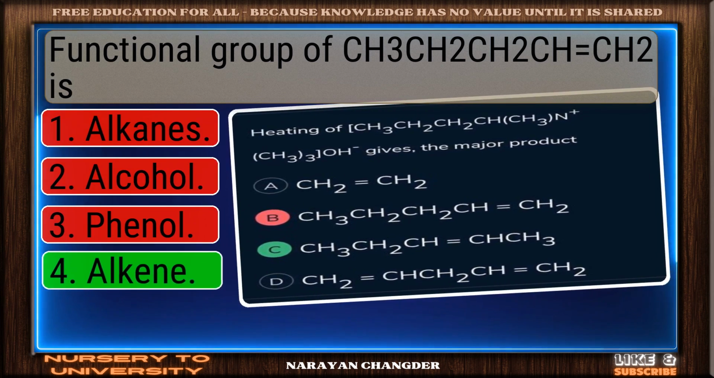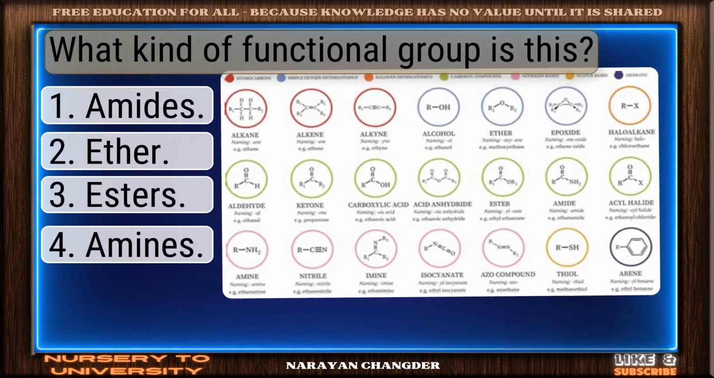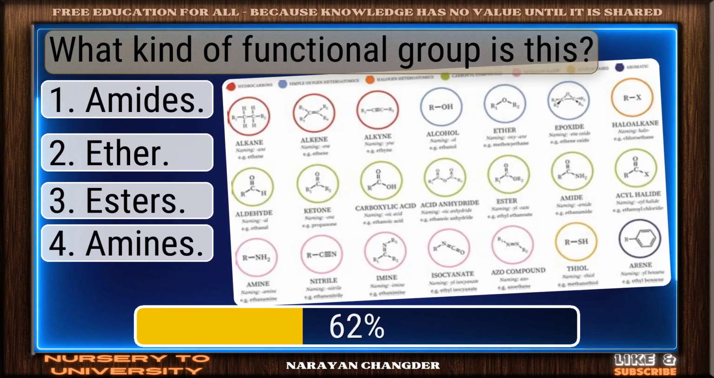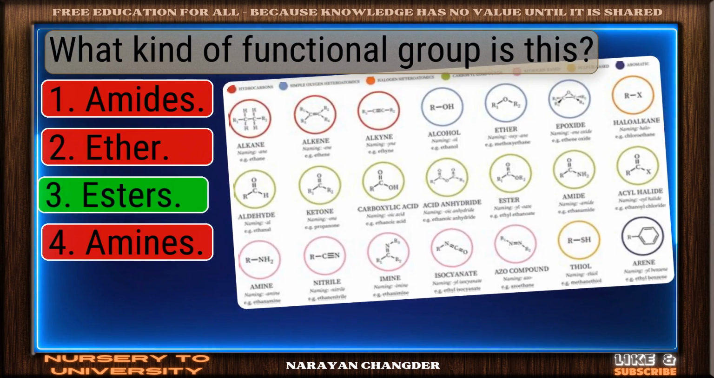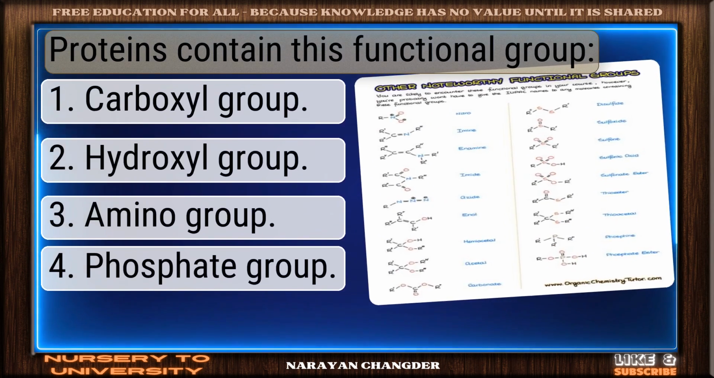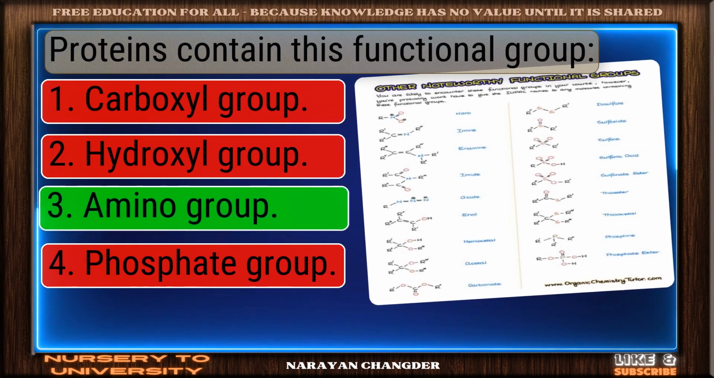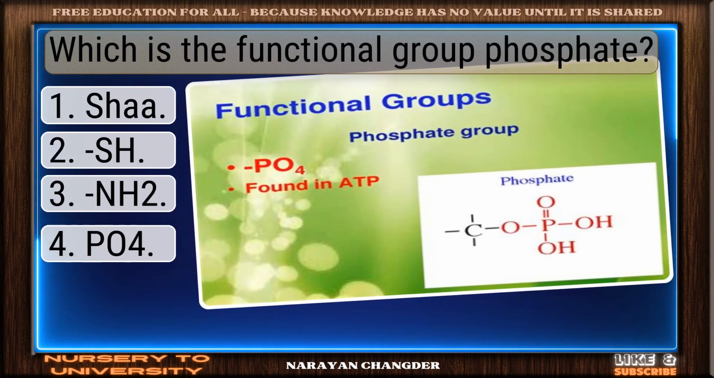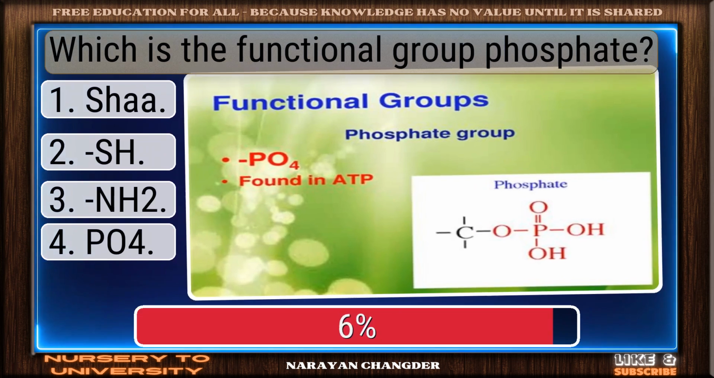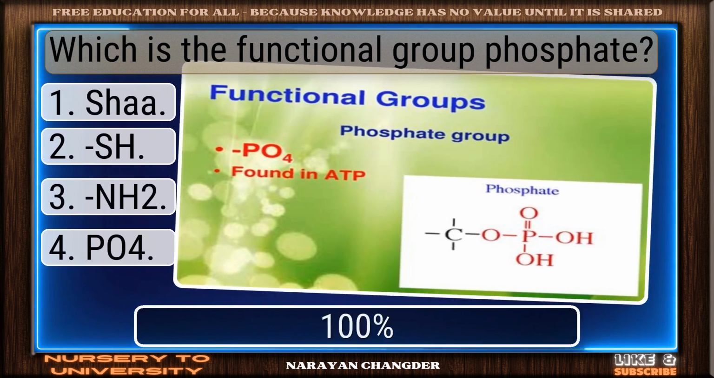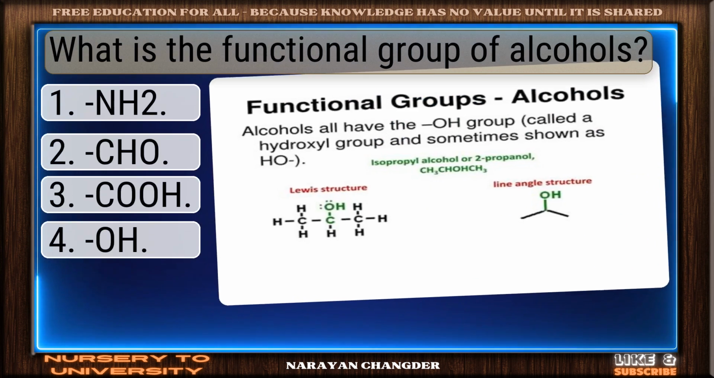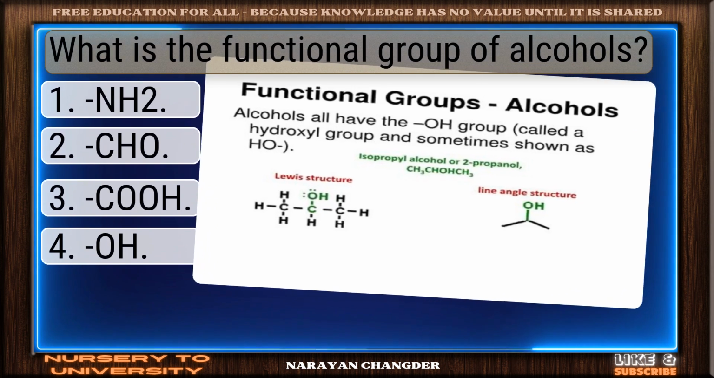You got it, alkene. What kind of functional group is this? Well expressed, esters. Proteins contain this functional group. Excellent work, amino group. Which is the functional group phosphate? Yes, phosphate. What is the functional group of alcohols?